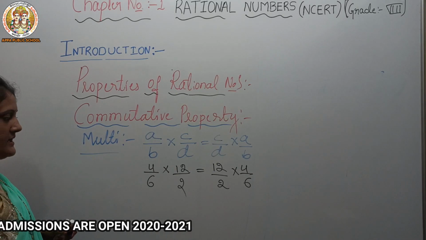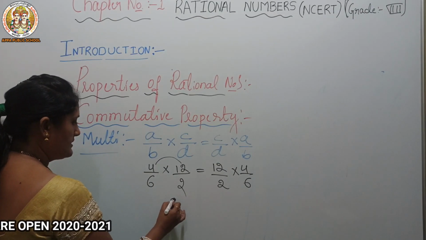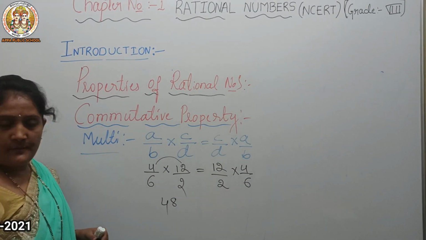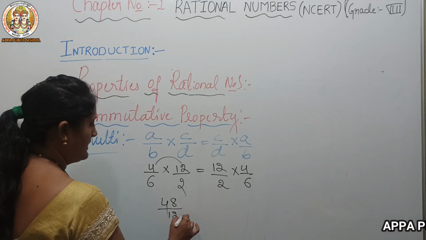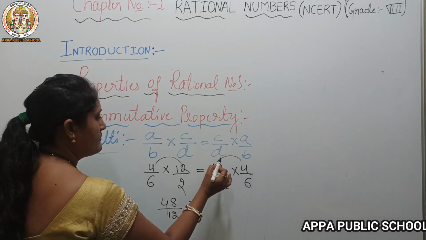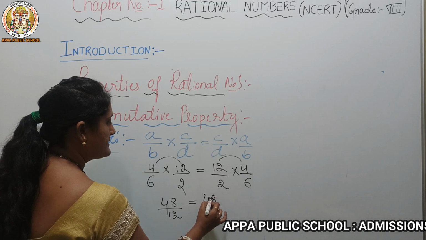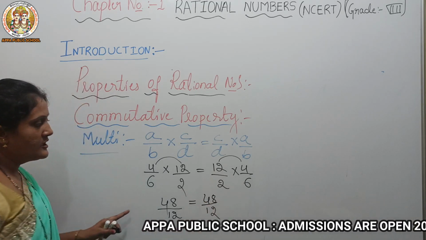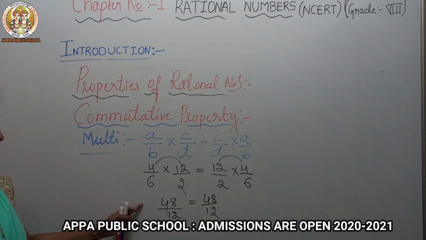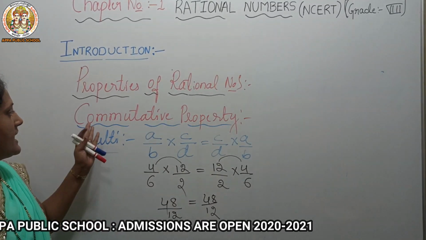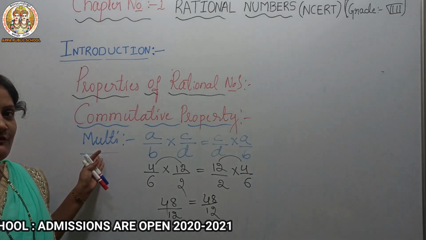Now can we multiply? 4 twos are 8, 4 ones are 4, 6 twos are 12. Now on the other side, 12 fours are 48, 6 twos are 12. So here we got the same answer, both LHS and RHS. It means in the commutative property, multiplication will work.